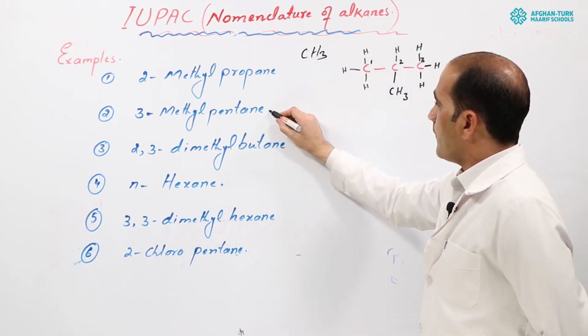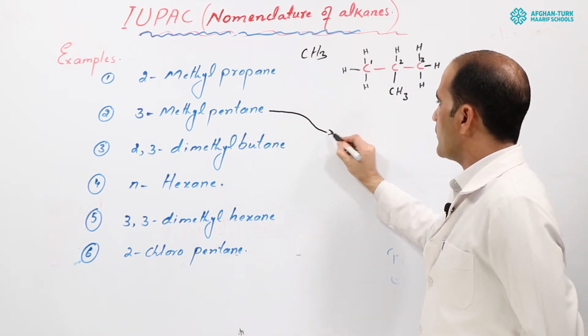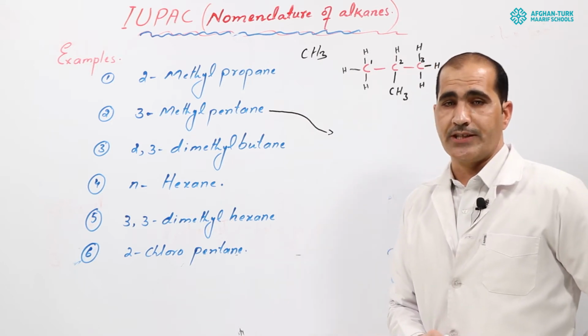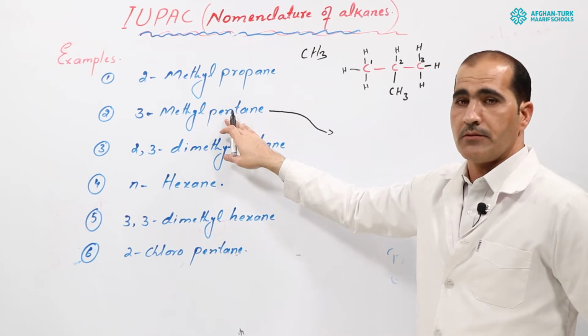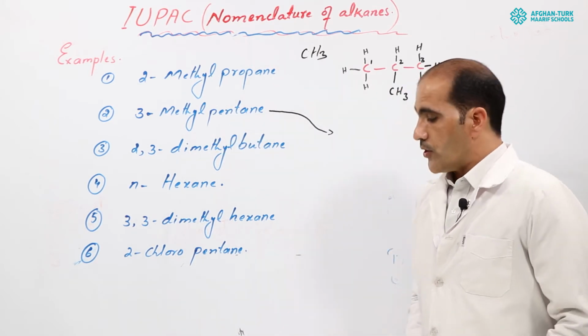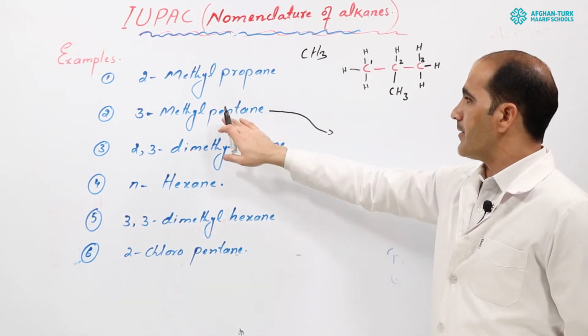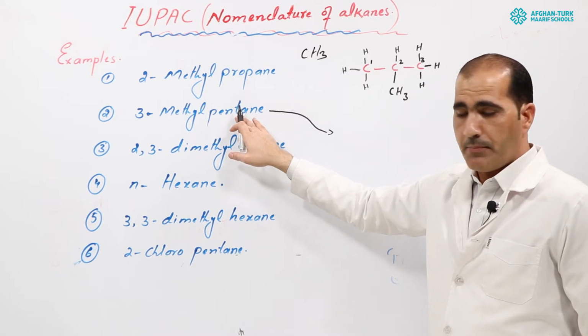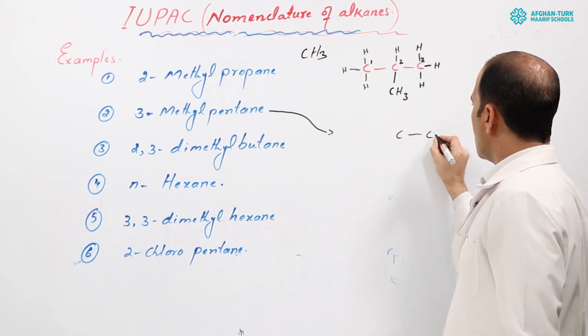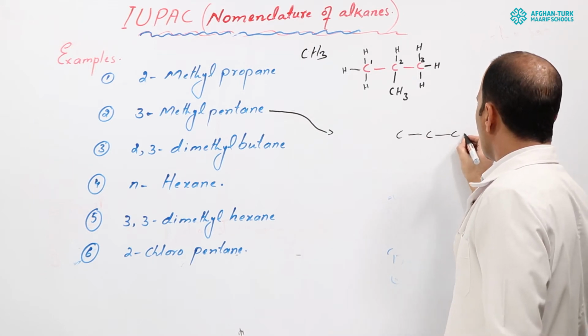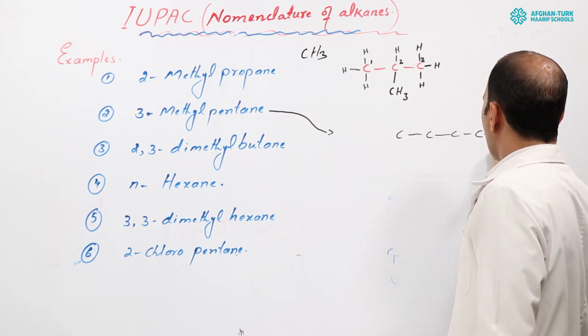Next one, how will you draw the formula for this example? Look here, 3-methylpentane. First of all, you should draw 5 carbons because it is pentane: 1, 2, 3, 4, and 5.